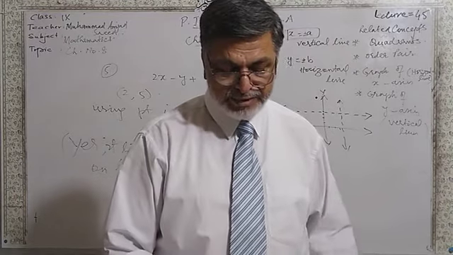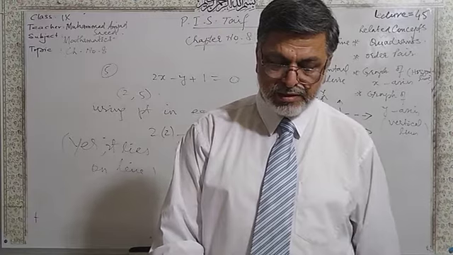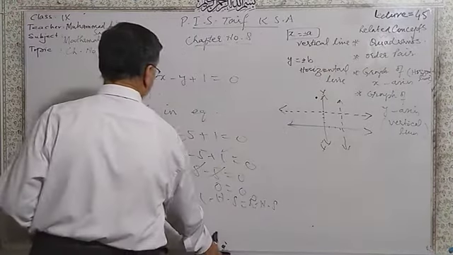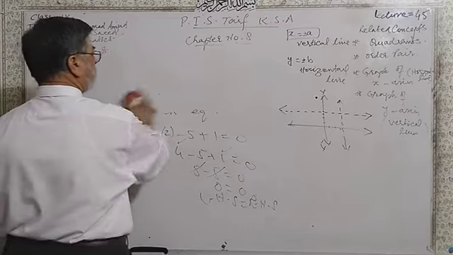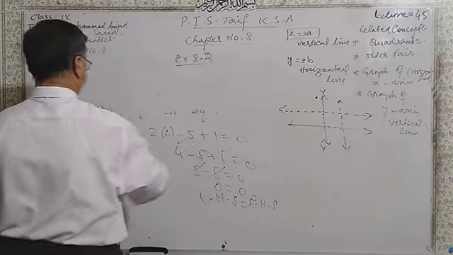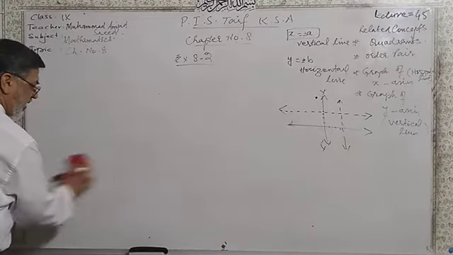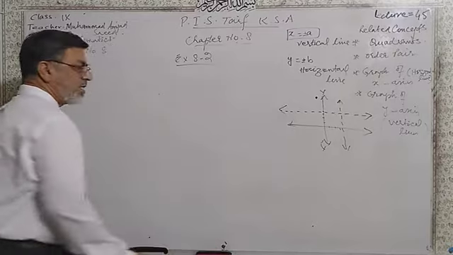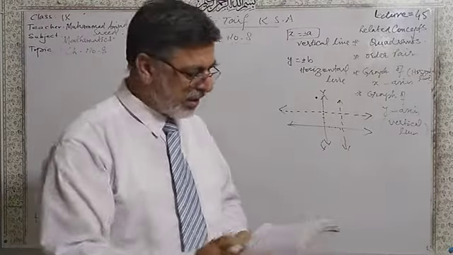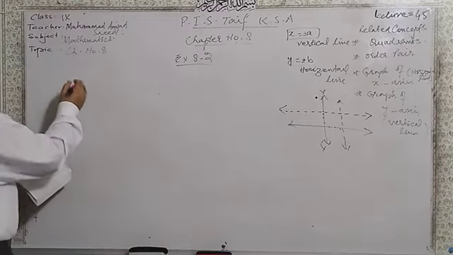So that's why I am taking part B. Exercise 8.2, we are given question number 3, parts A, B, C. Dear students, you have to do some parts by yourself, so I am giving you the idea how to solve these questions.